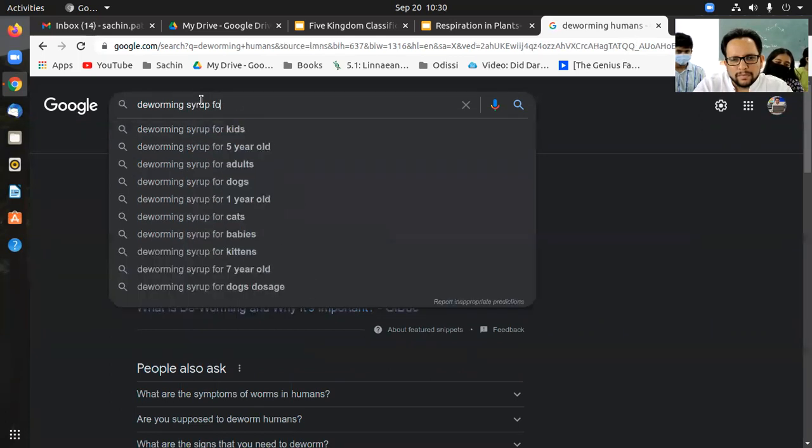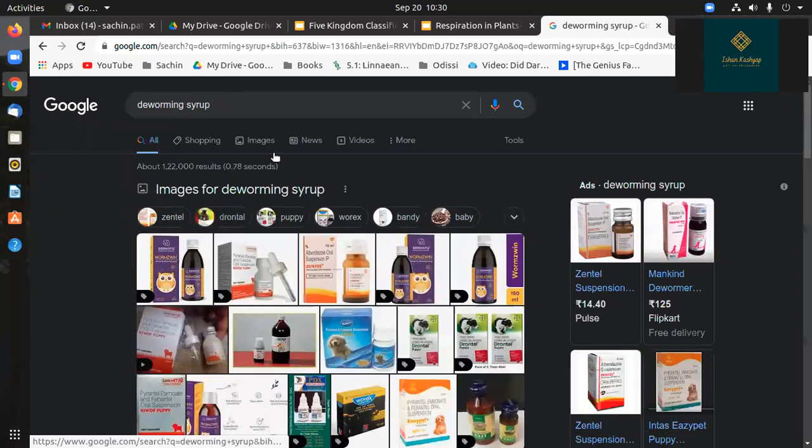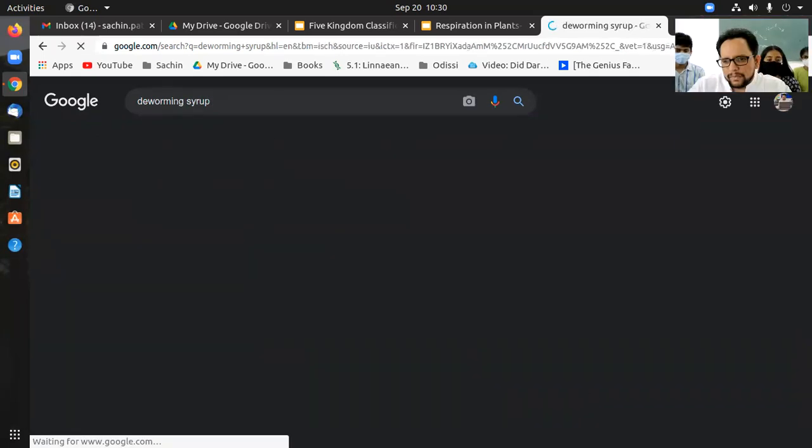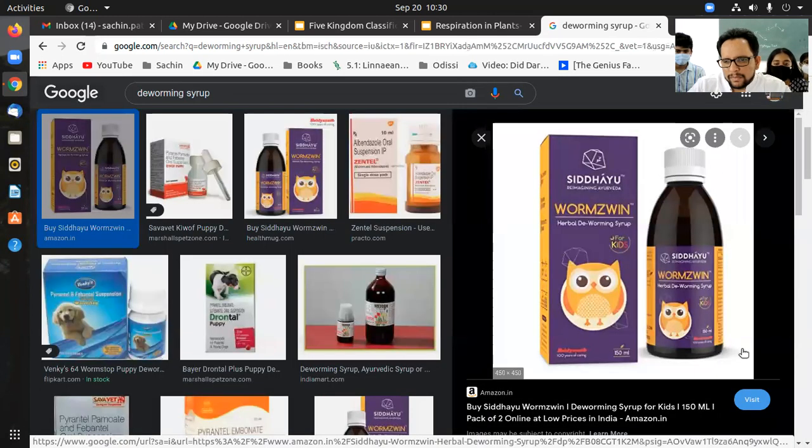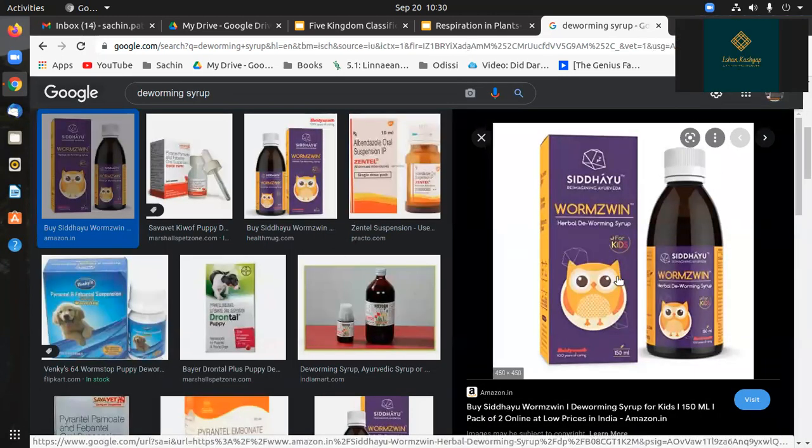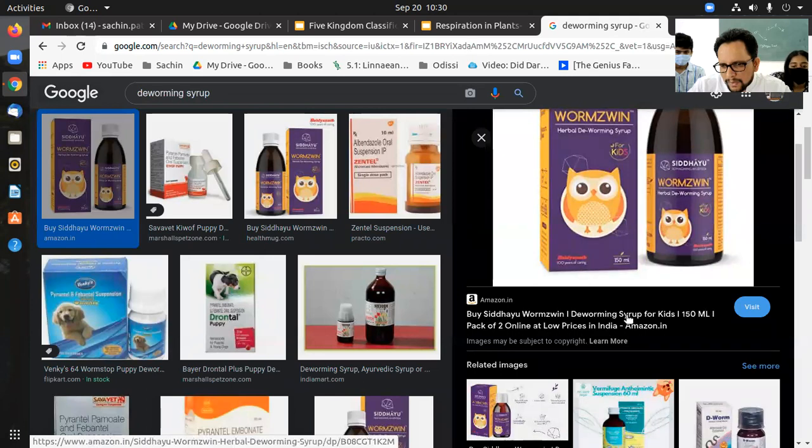Babies. Tab. No, this one, the tablet. Or maybe they are the same, just in a different form.